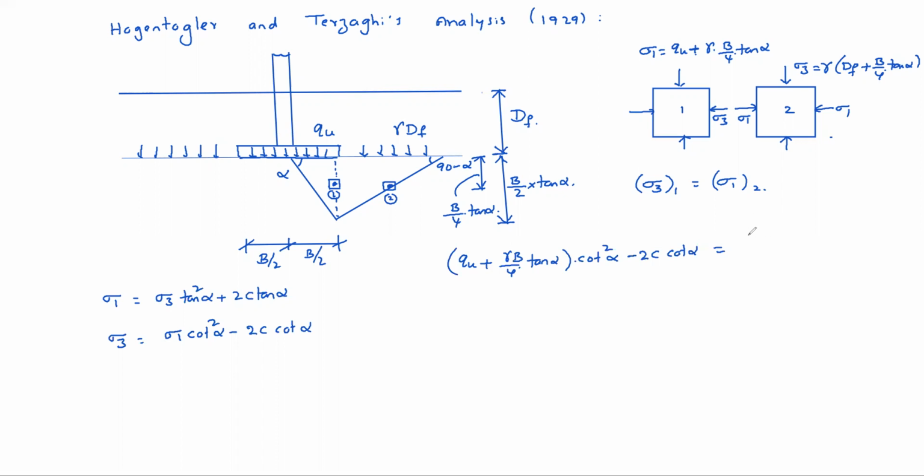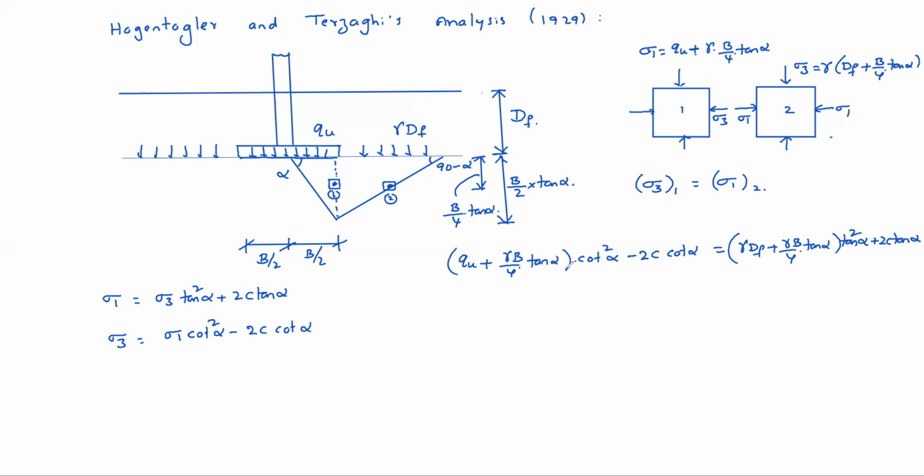Sigma 3 is gamma df plus gamma b by 4 tan alpha, that is sigma 3 into tan square alpha plus 2c tan alpha. Clear?